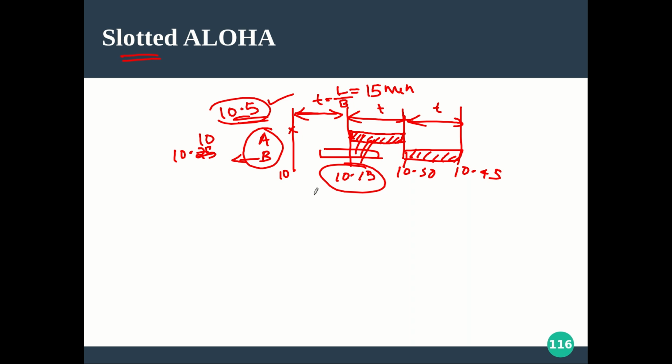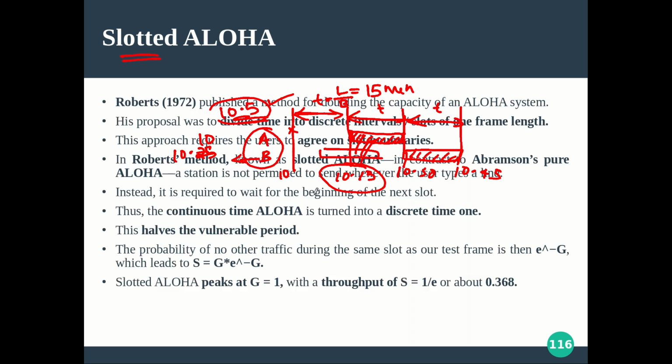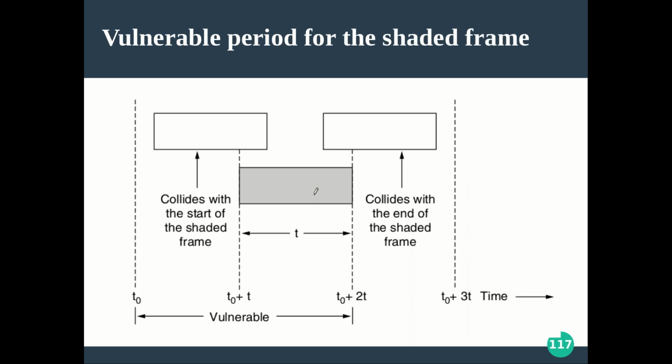So let me take the vulnerable time. This is the same one that we saw in the previous slide. This kind of situation is not here. If you miss the beginning, the algorithm will not let you send in between a time slot. Instead you are supposed to send only at the beginning of the next slot.